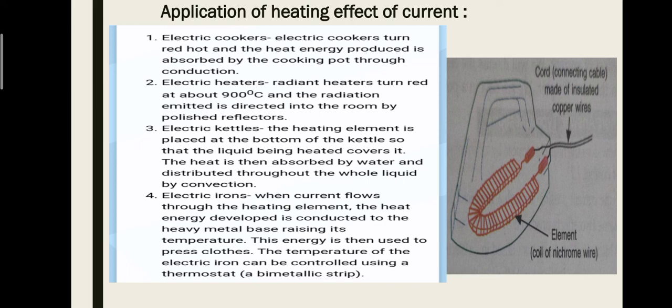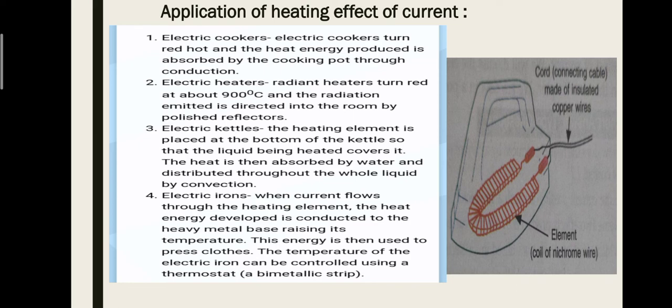Number 3, electric kettle. The heating element is placed at the bottom of the kettle so that the liquid being heated covers it. The heat is then absorbed by water and distributed throughout the whole liquid by convection. As you know, conduction and convection are modes of transfer of heat.